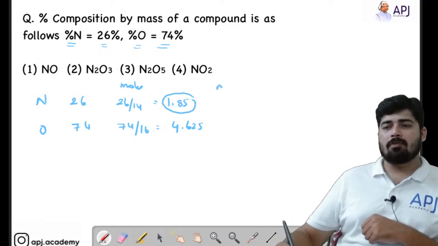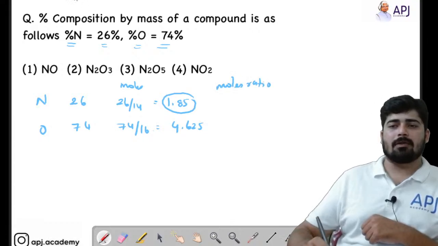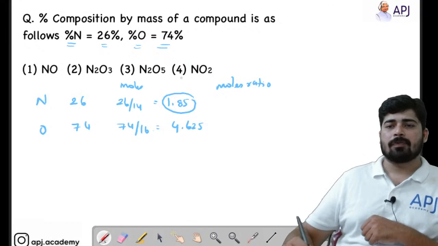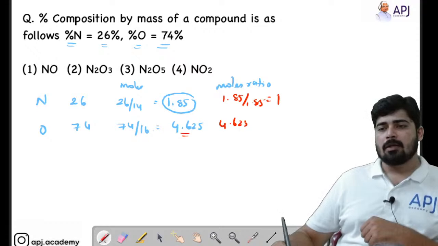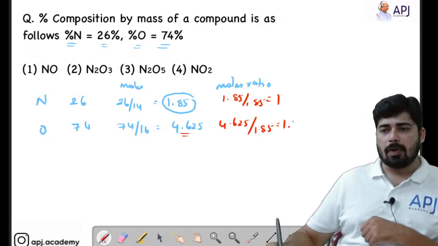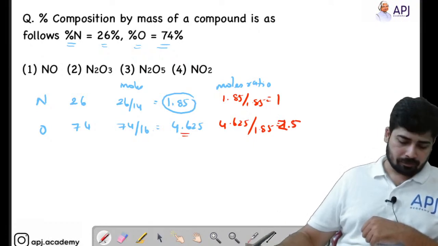So in order to find the mole ratio, you have to divide the number of moles with the smallest value. So 1.85 divided by 1.85, you will be getting a value of 1, and here 4.625 divided by 1.85, you will be getting a value of 2.5.